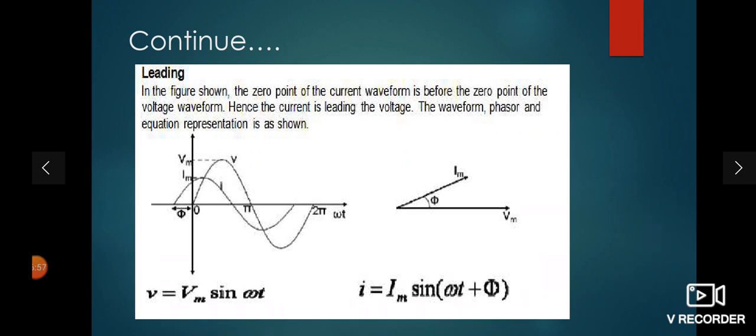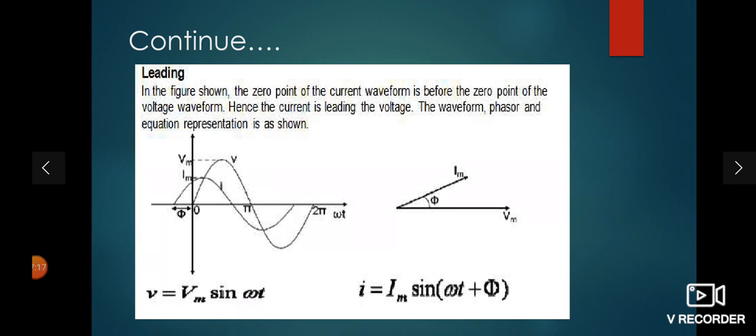So see here in the vector diagram, V is the reference vector on the x-axis, but your current is in the first quadrant, meaning current leads the voltage by an angle of phi. So if a leading phase difference is there, then it is denoted by plus phi. Phi is the phase difference between the voltage and current vector, and plus indicates the lead sign.